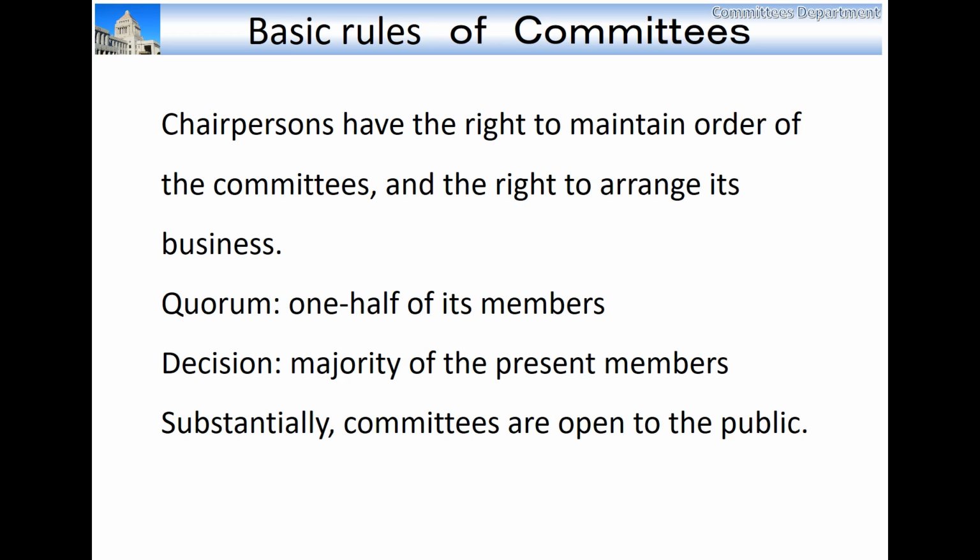The Diet law says that no persons other than members are admitted to a committee meeting as visitors, but this provision does not apply to those engaged in news service or any others who have obtained the permission of the chairperson. In practice, it can safely be said that committees are open to the public. In rare cases, a committee can hold closed meetings if it decides to do so. For the maintenance of order, the chairperson may order any of the visitors to leave the meeting room.